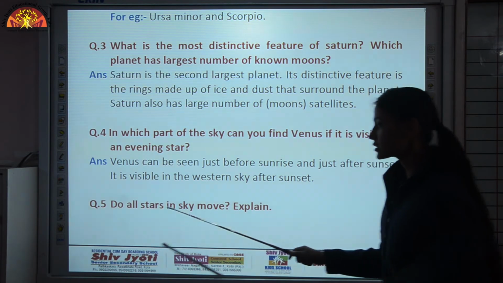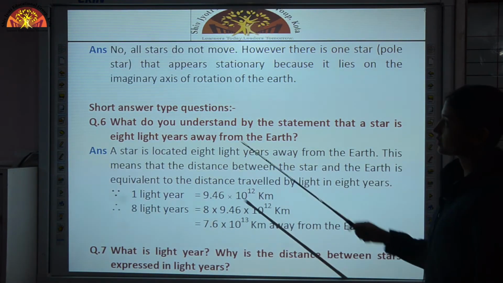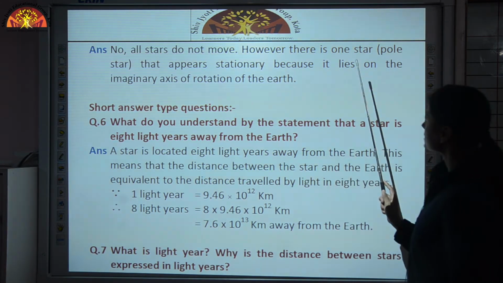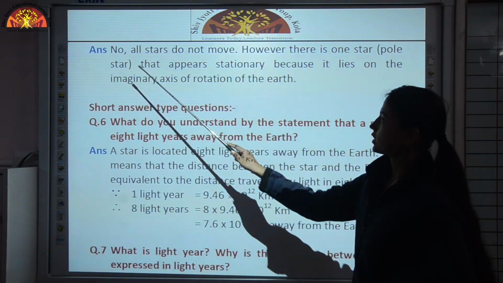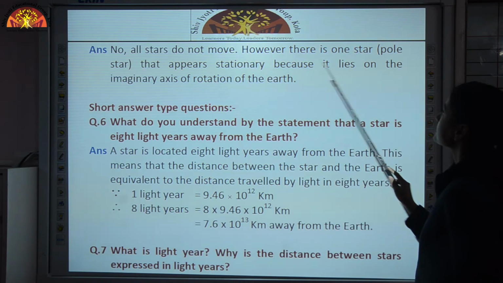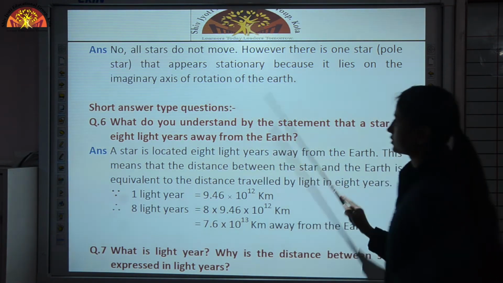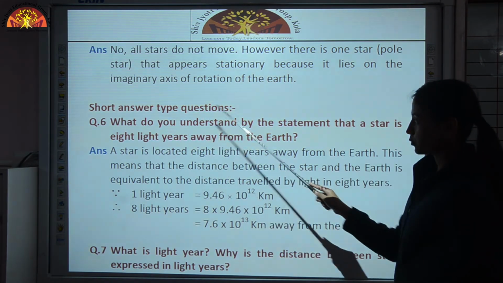Now, do all stars in the sky move? Explain. No, all stars do not move. However, there is one star, which is the pole star, that appears stationary because it lies on the imaginary axis of rotation of the earth. Then short answer type questions.